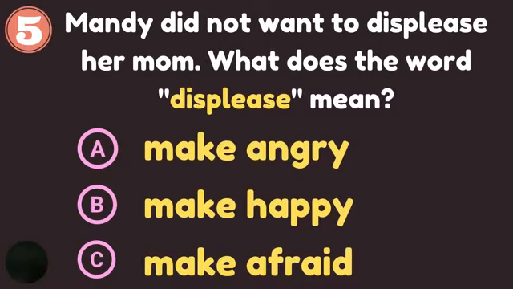Number 5. Mandy did not want to displease her mom. What does the word displease mean? A. Make angry. B. Make happy. Or C. Make afraid. Excellent. The answer is letter A. Make angry. Very good, children.